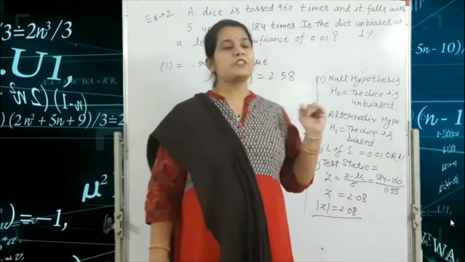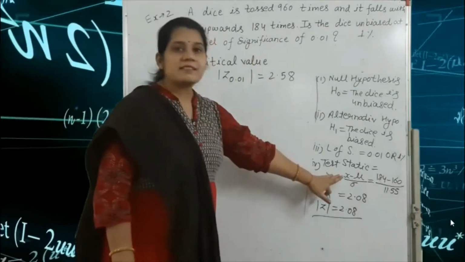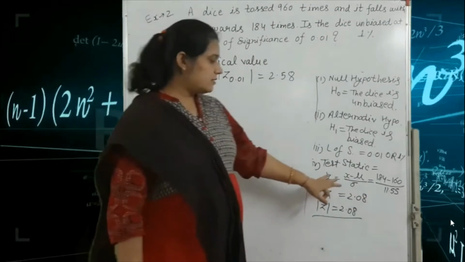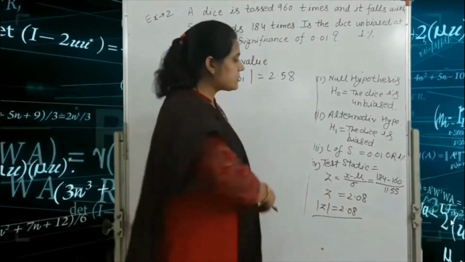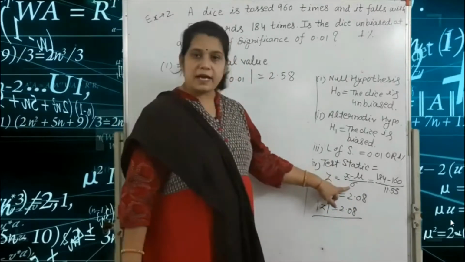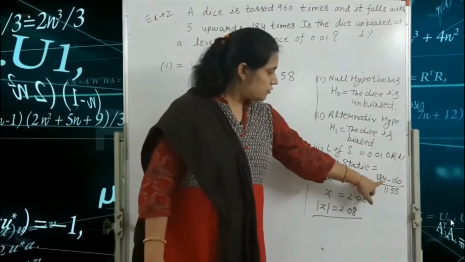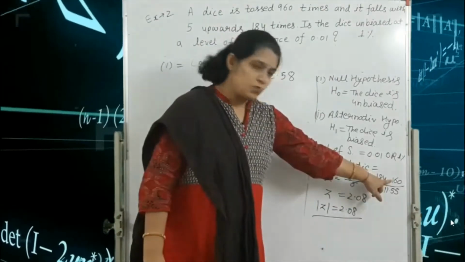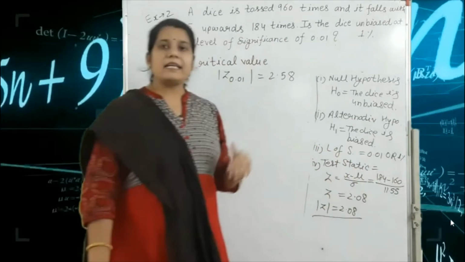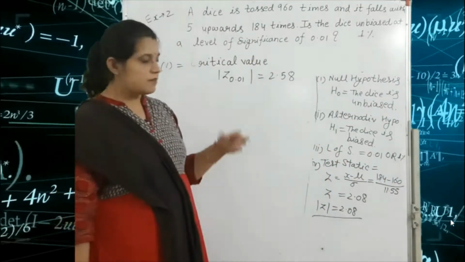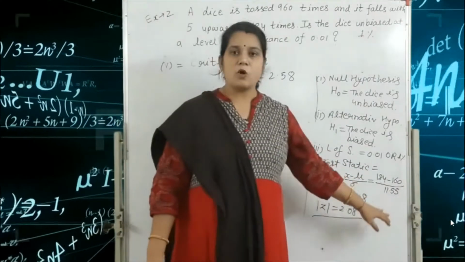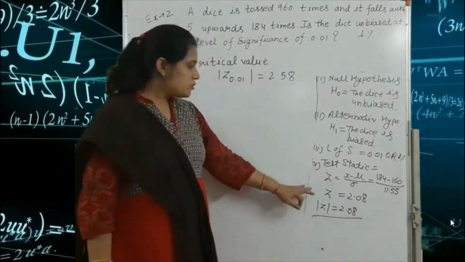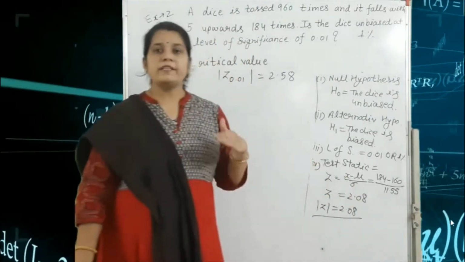So our fourth step is the test statistic. That means we write here Z is equal to x minus mu divided by sigma, which is 184 minus 160 divided by 11.55, because sigma is equal to 11.55. So here Z is equal to 2.08.